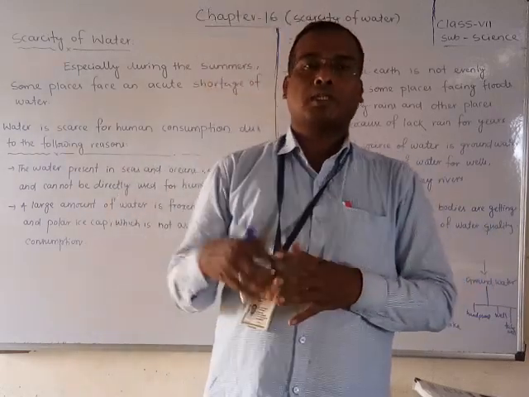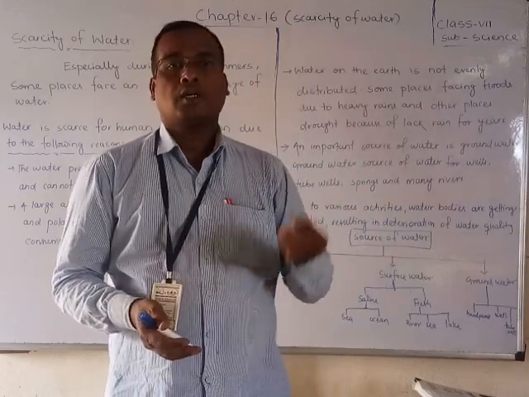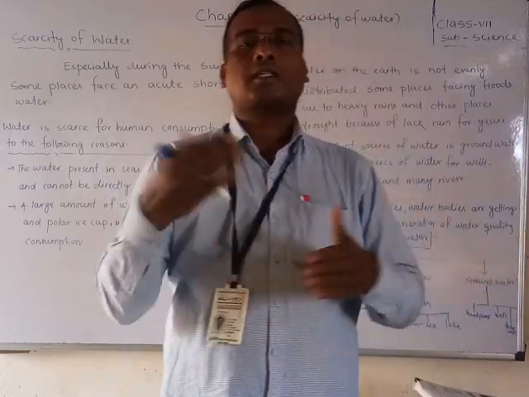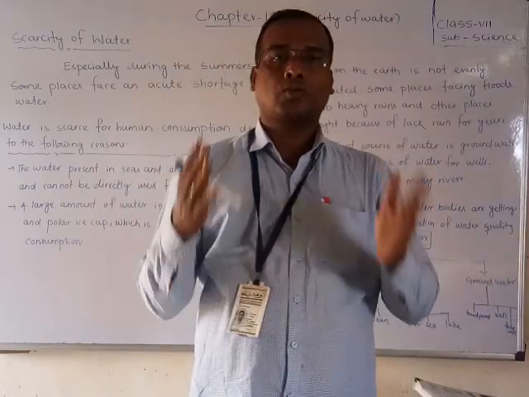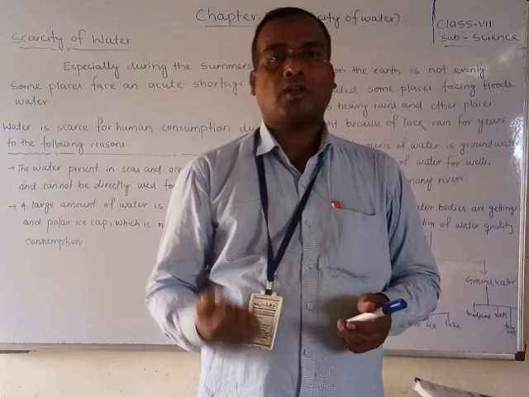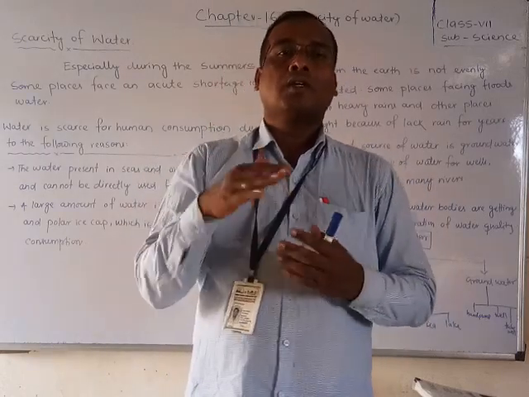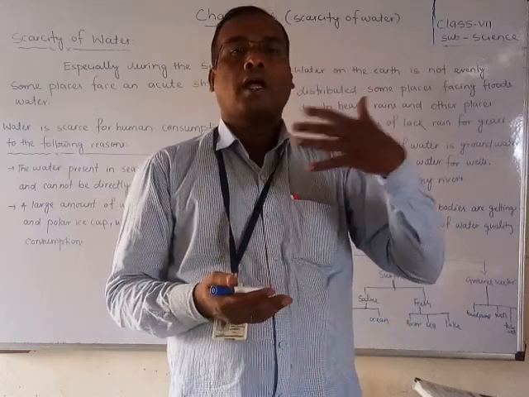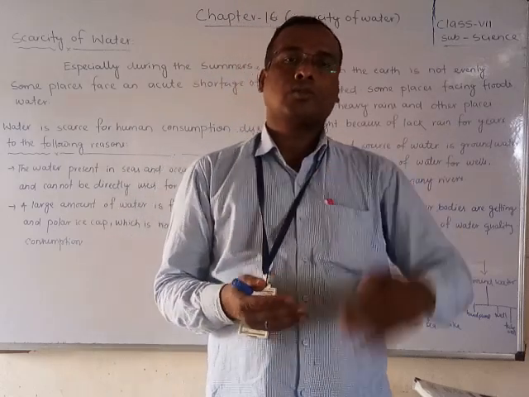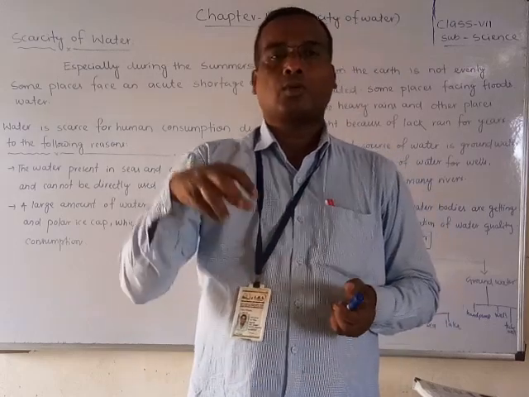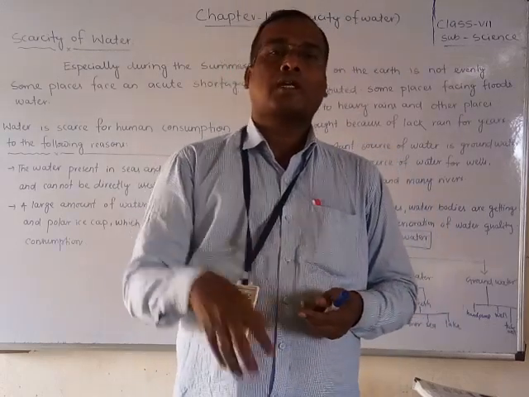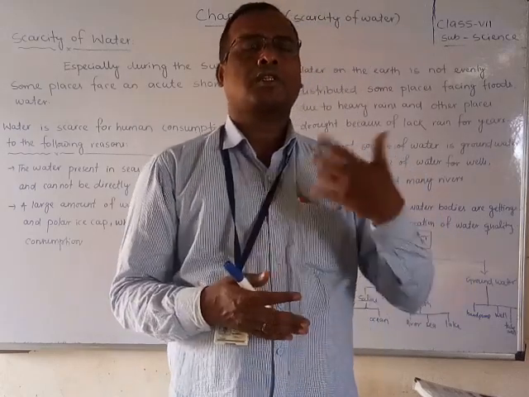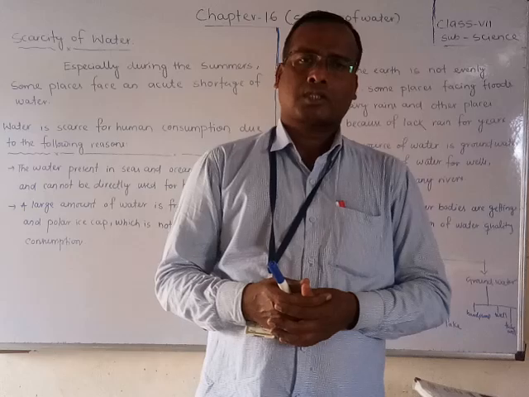In some places drought forms due to lack of water. If there is no rain for a long time, like one, two or three years, then the water table will go down. The level of water under the surface is called the water table. If it goes down, then even if we make wells or hand pumps, we won't get water. In these different ways we face the scarcity of water.